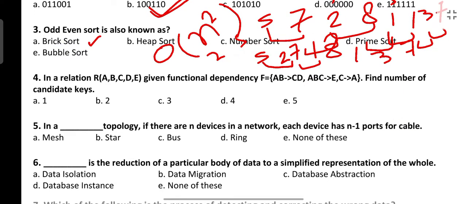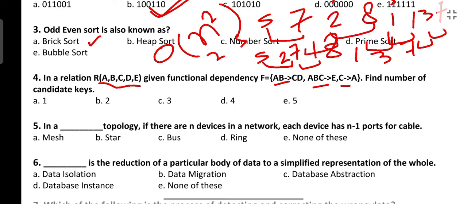Okay, next question is: a relation is given having 5 attributes A, B, C, D, E, and functional dependencies are given. A, B can determine C, D; A, B, C can determine E; C can determine A. Find the number of candidate keys. This kind of question is a bit tricky. Let's understand this with a very simple shortcut method. The actual method is to apply the closure method and find the possible super keys and candidate keys. That will be very long.